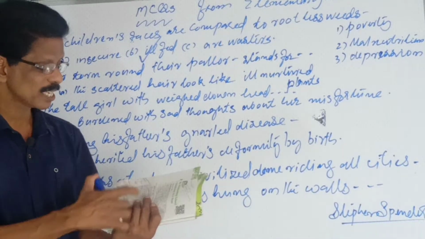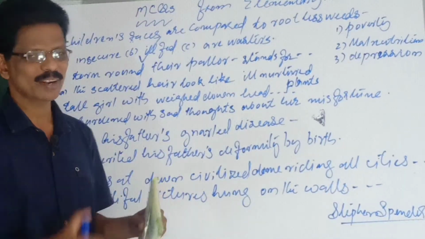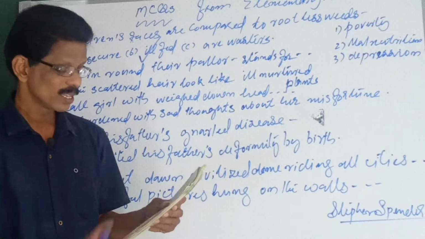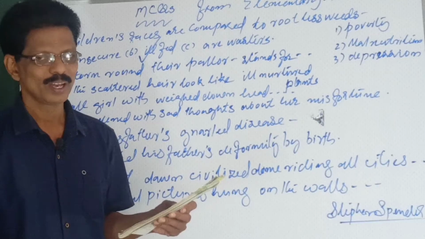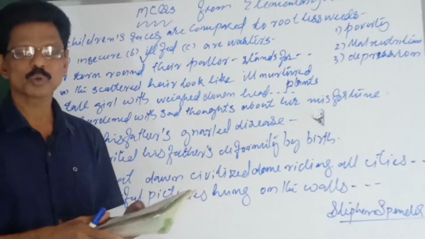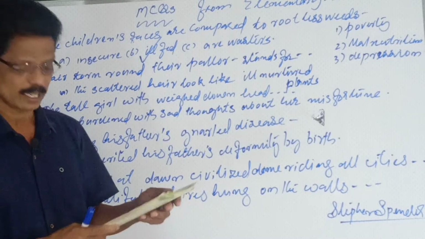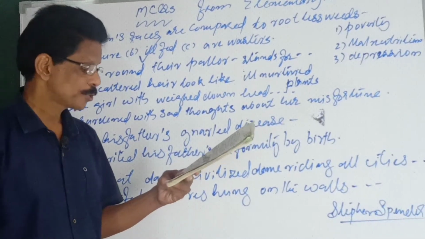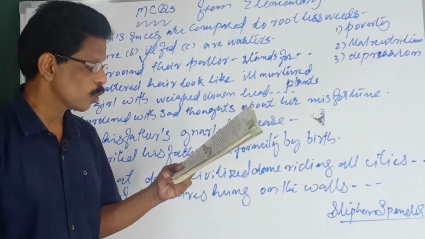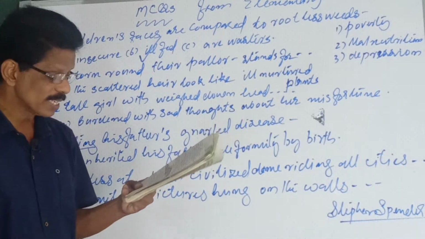Okay, detailed explanation is there. A video is there for this lesson. You may watch it once if you have any doubt remaining. Okay, now let us go through the options and MCQs given there at the end of the lesson. Number 1, tick the item. The tall girl with the head weighed down means. Number 1 is the answer.